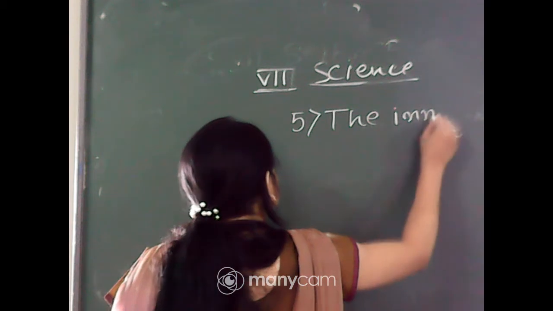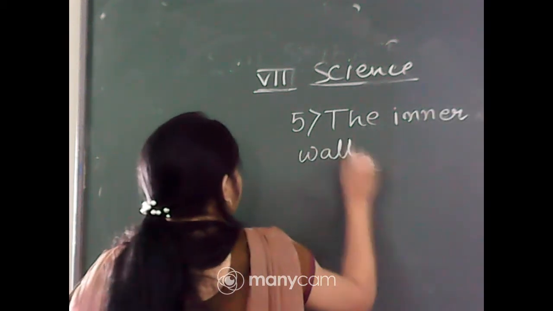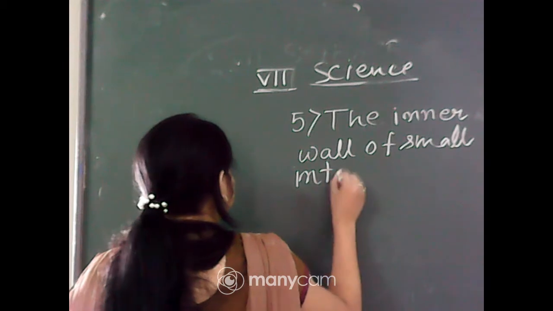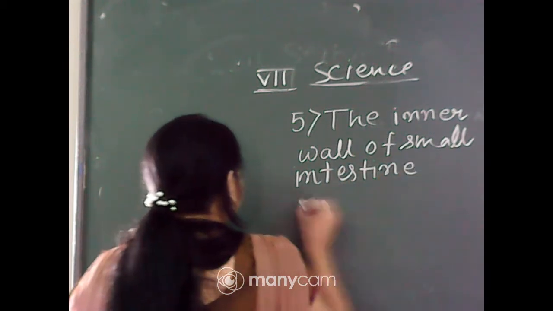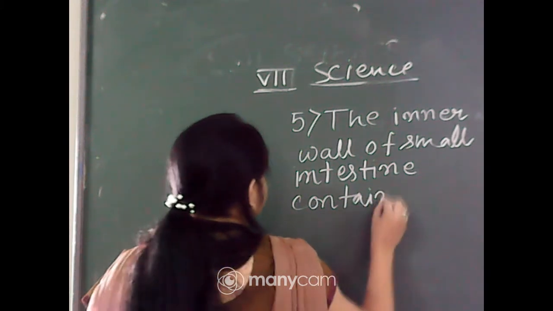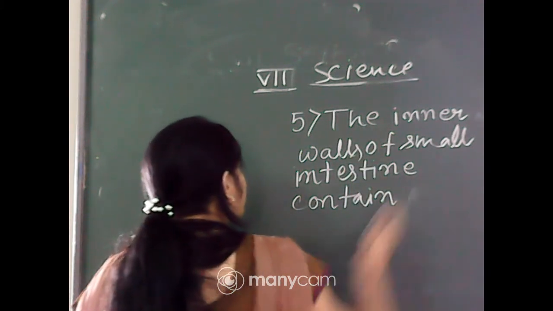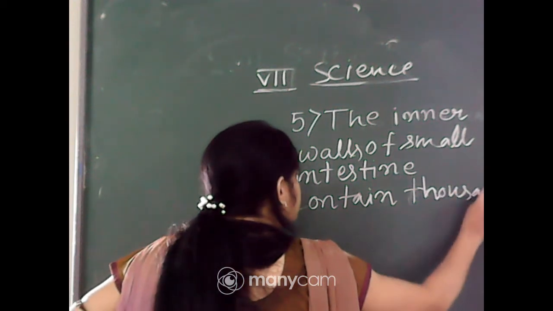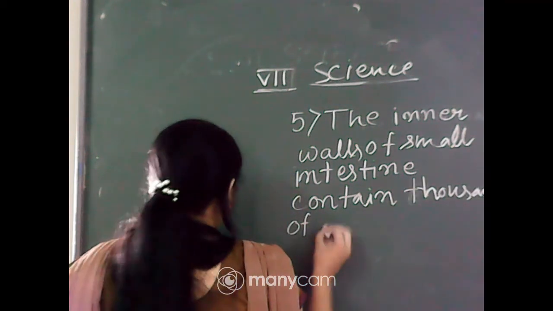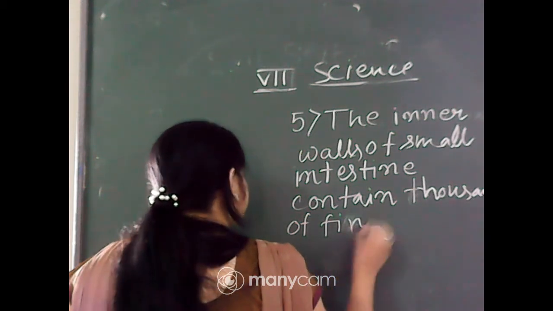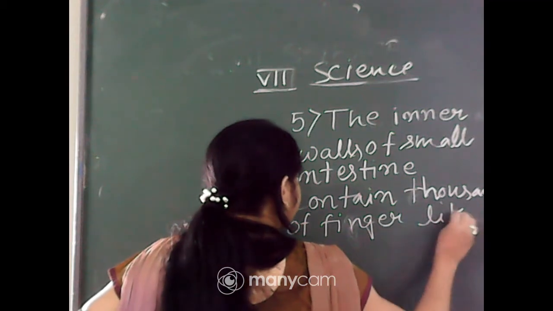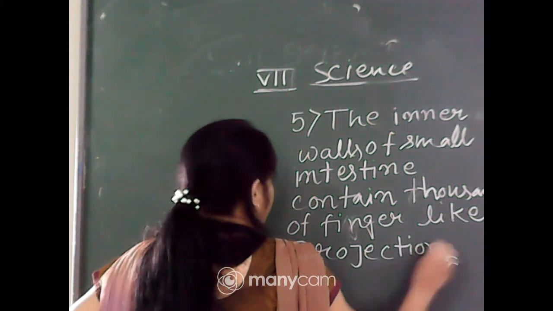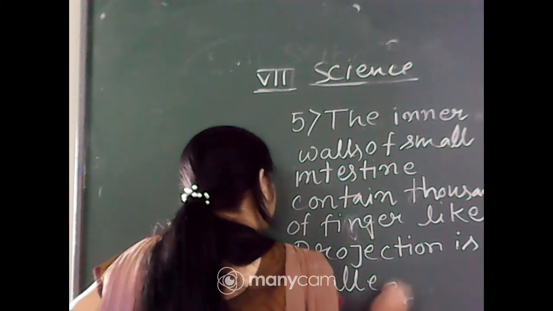The inner wall of the small intestine contains thousands of finger-like projections, which are called villi.